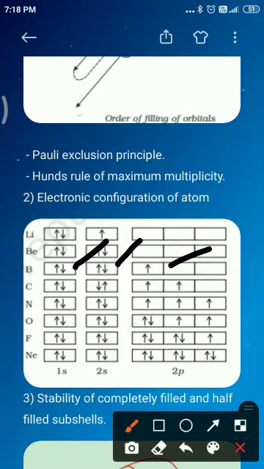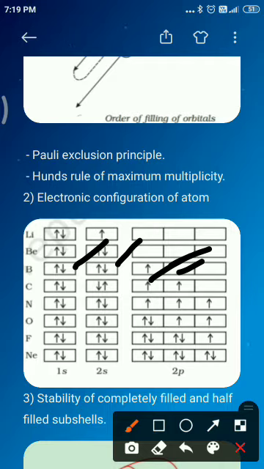The electronic configuration of boron is 1s2 2s2 2p1. Carbon has 6 electrons, so that is 1s2 2s2 2p2, with 1 electron each filled in the 2p subshell.